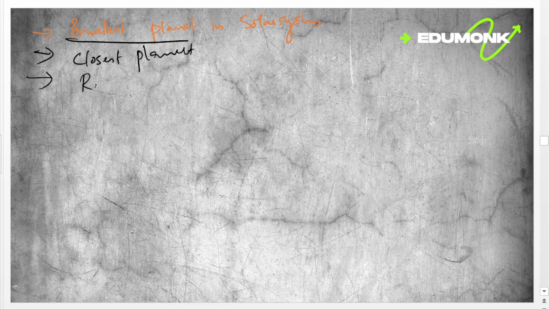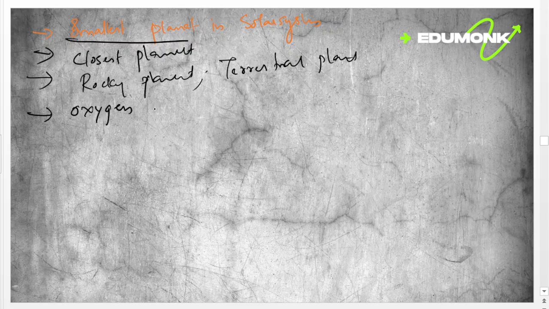Mercury is a terrestrial planet, that means a rocky planet. It has a thin atmosphere or exosphere. It is composed mostly of oxygen, sodium, hydrogen, helium, and potassium. These are the major compositions in Mercury.